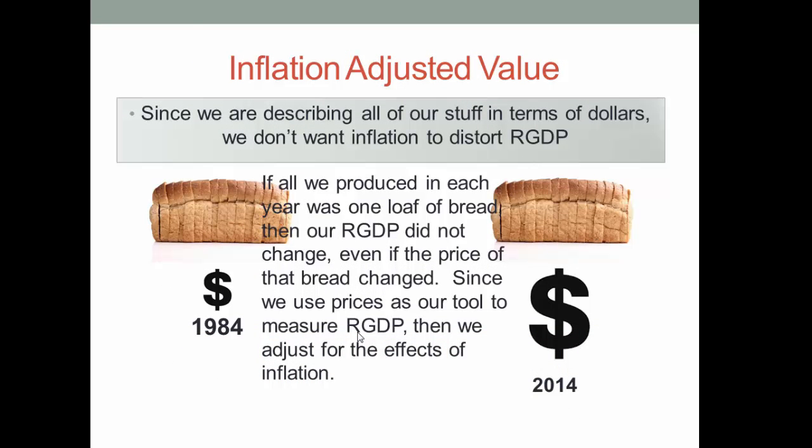If we want to measure how much our economy has grown and use the RGDP to do that, comparing the RGDP from one period to another, then we must somehow factor out inflation that has occurred during that time period. An increase in the real GDP of $1 million could be explained by that much inflation, or it could be explained because we produced more goods and services. Which is it? So we adjust the GDP for inflation, and that gives us the real GDP. We will talk about the mechanism used to adjust the GDP in another video.